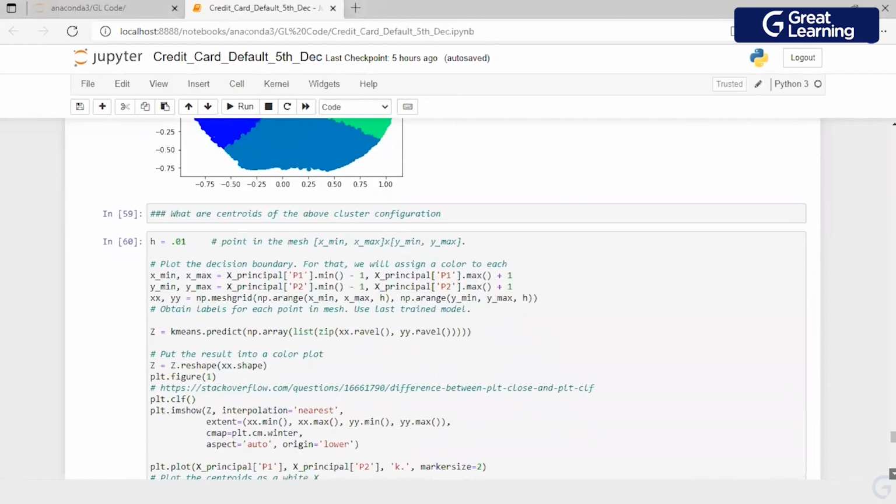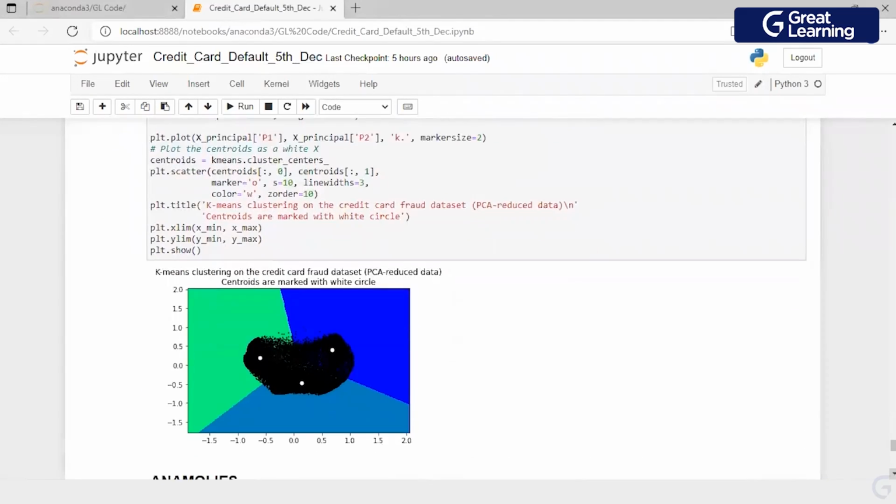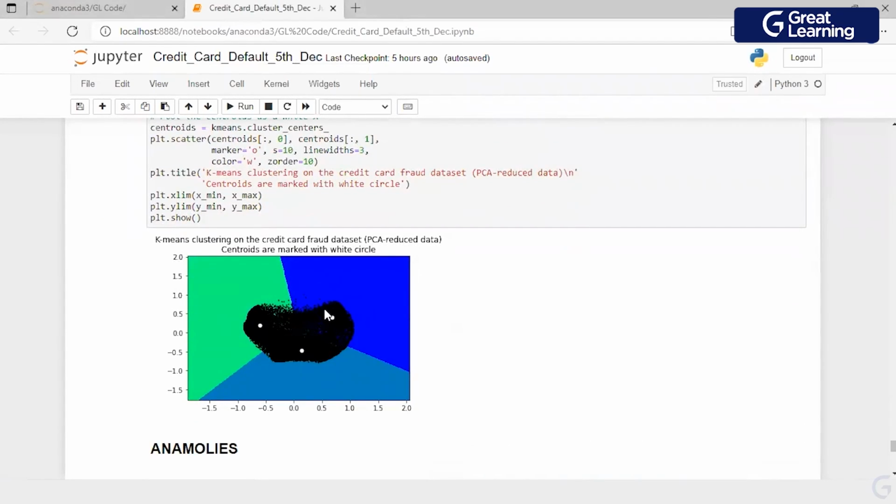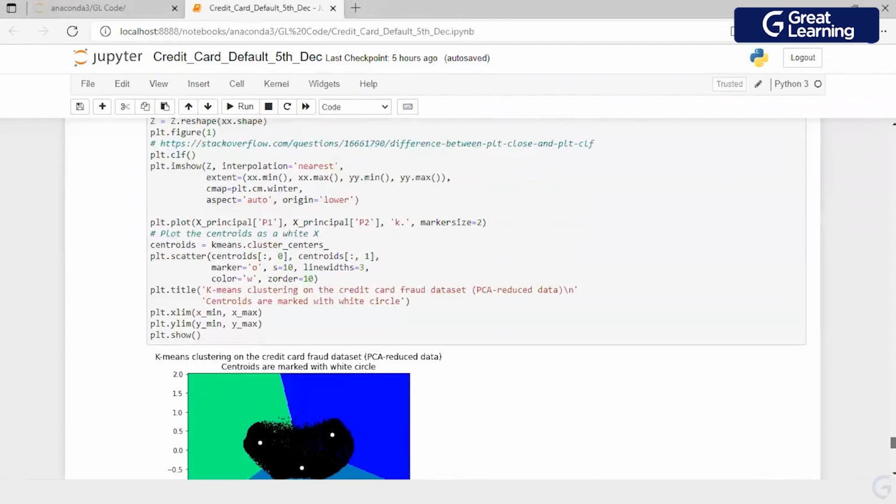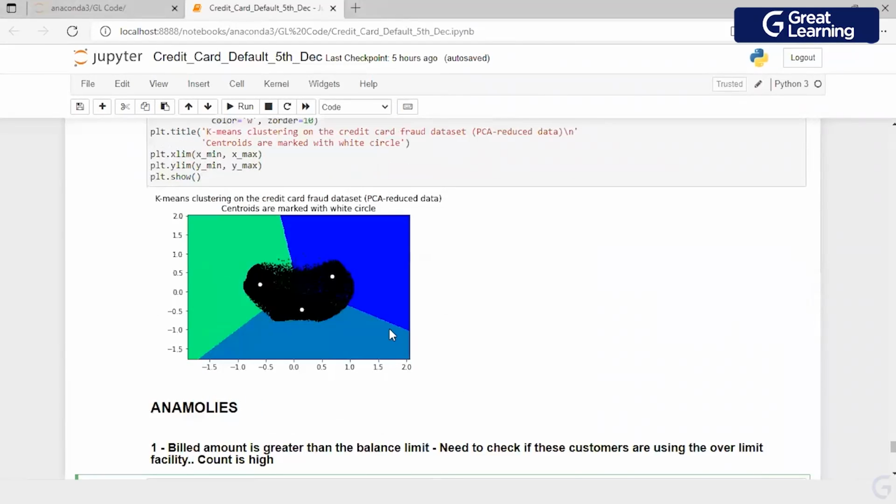So ideally, I've just tried to find out the centroids also, just to see. I've created the centroids as well, just to see whether the overlap is visually clear, or whether from a mathematical perspective also, these are 3 separate populations.